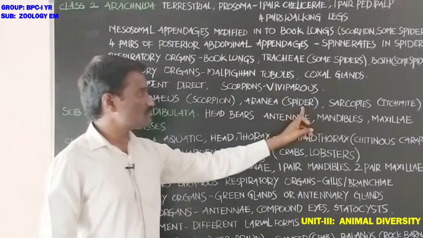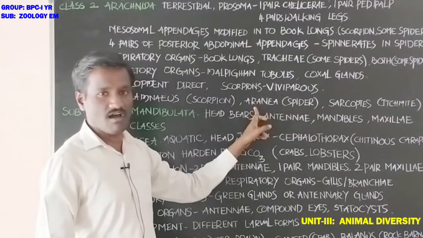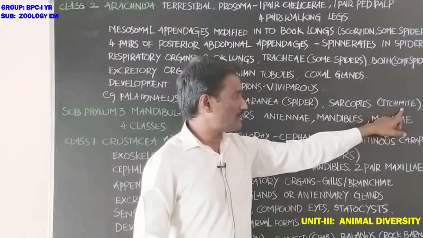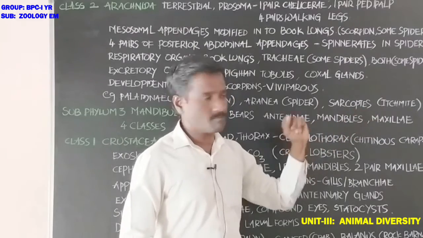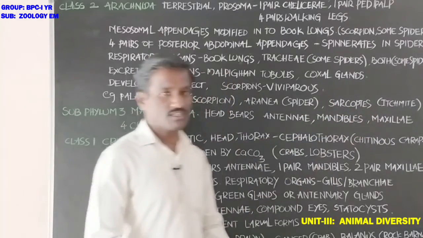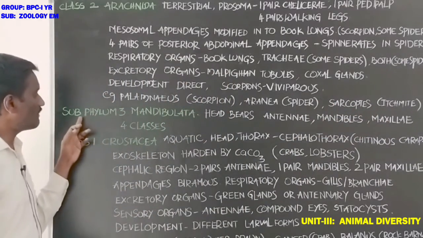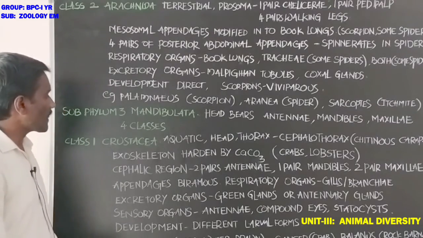Next, the spider, scientific name Aranea. And the itch mite that causes itching, Sarcoptes.